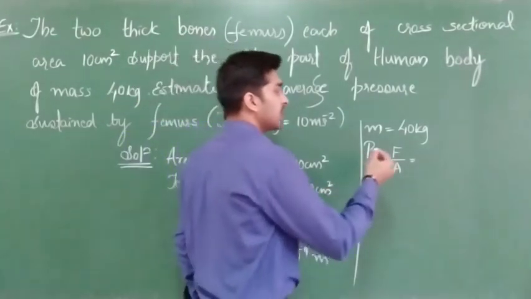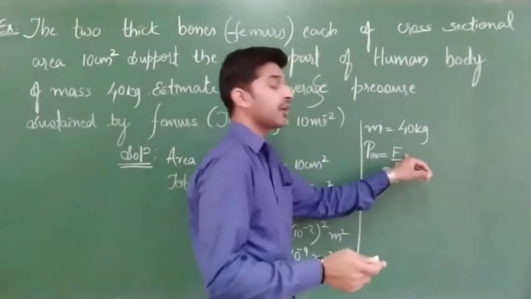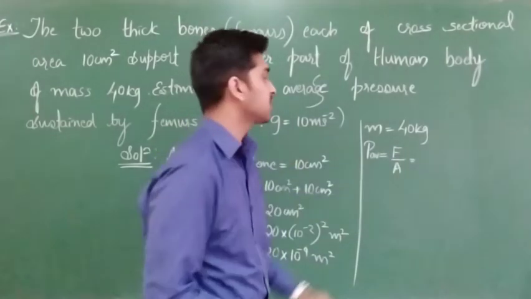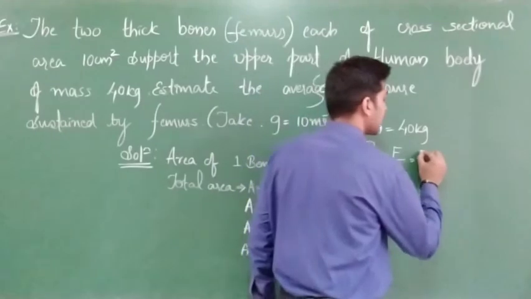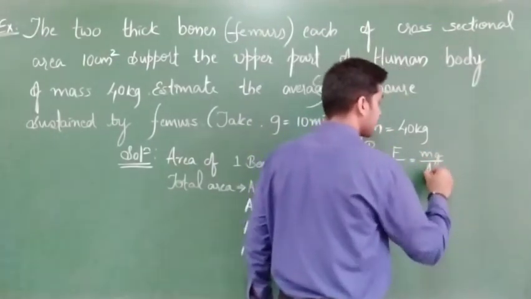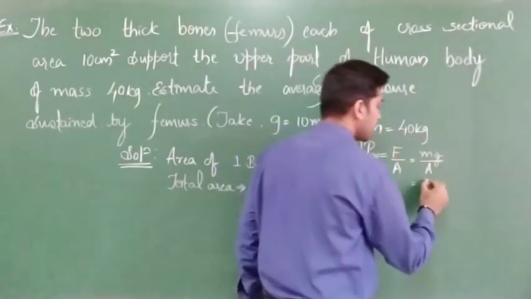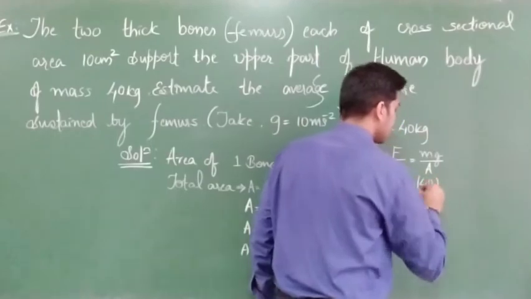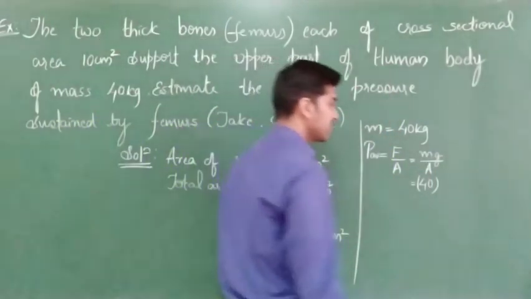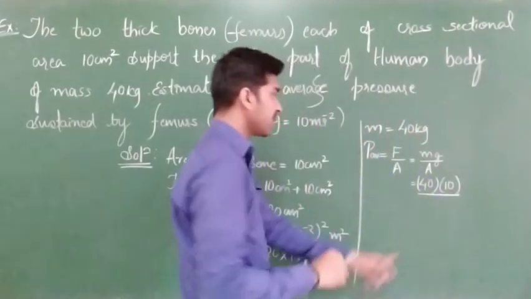So here this force is nothing but the force which is acting in downward direction, or weight of the body. So weight of the body means what I can write? Mass into acceleration due to gravity, whole divided by A. Now substitute the values. M value given to you is 40 kgs. G value how much they had given? 10 meter per second square. Substitute it over here. Next, whole divided by area.